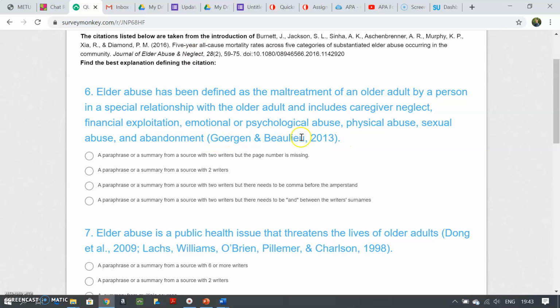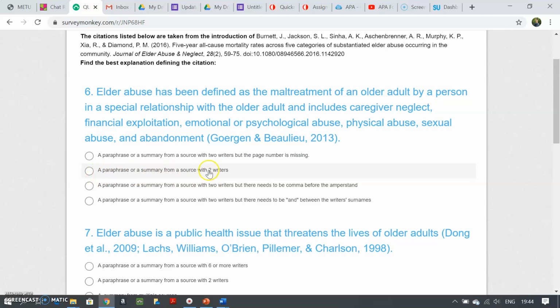So what were the writers doing here? Is it a paraphrase or summary from a source with 2 writers but the page number is missing? Yes, the page number is missing, but if you remember, in APA we are not required to give page numbers if we are paraphrasing or summarizing, so this shouldn't be the right answer.